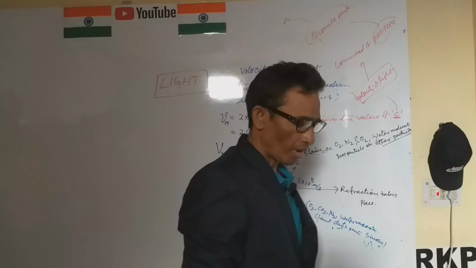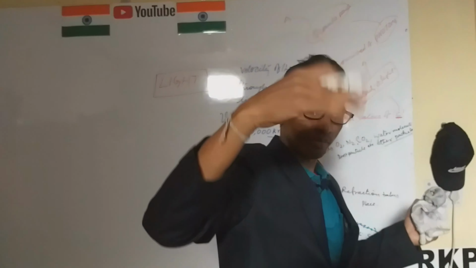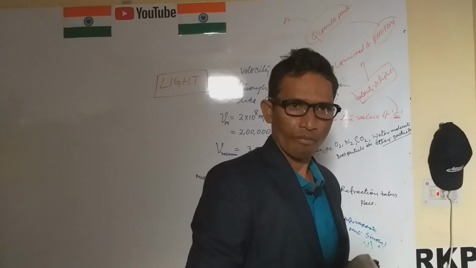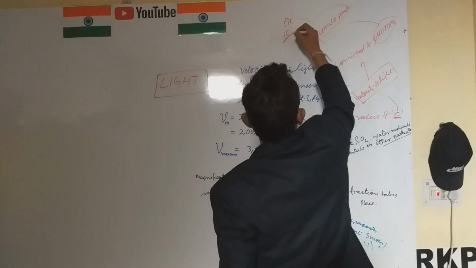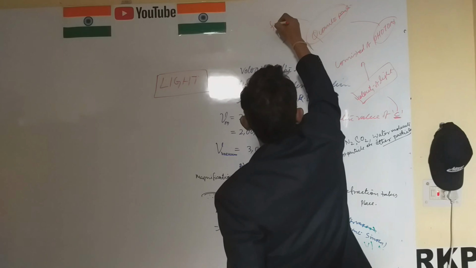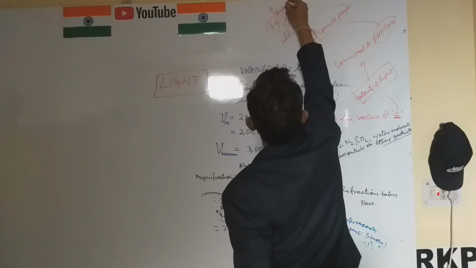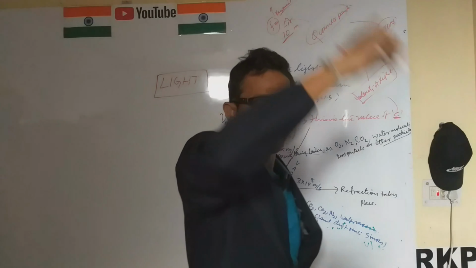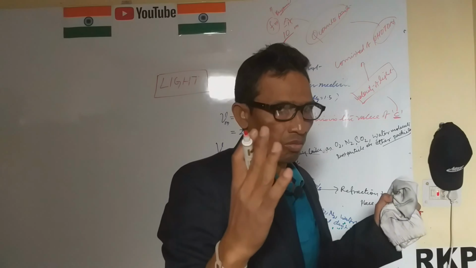When a particle is beyond the femtometer, like 10 to the power minus 15 meter, this is the femtometer, that is a quantum particle, like a quark.